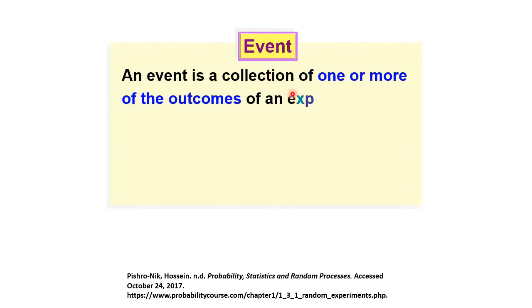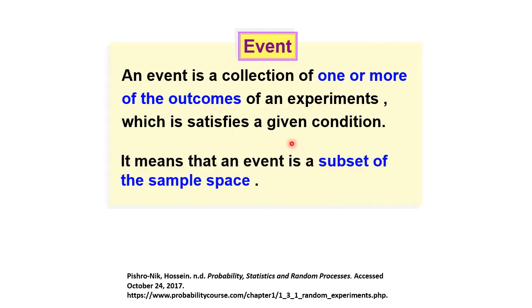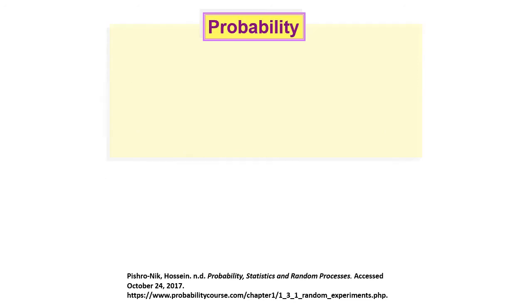An event is a collection of one or more outcomes of an experiment which satisfy the given condition. So it can be a subset of the sample space. For example, as I said earlier, it cannot be even and odd, right? But it can be the first event, an even number, or the second event, a prime number. So those two events can occur.